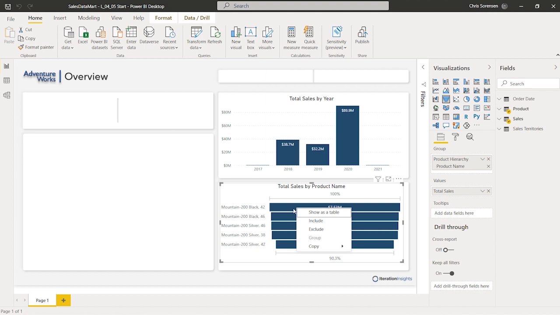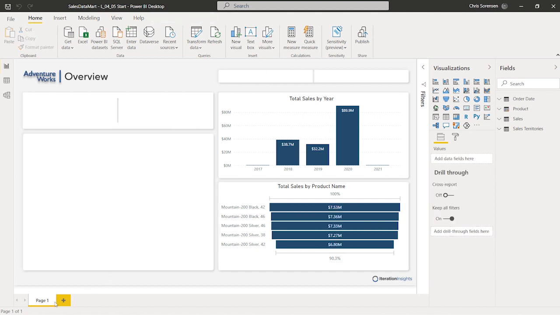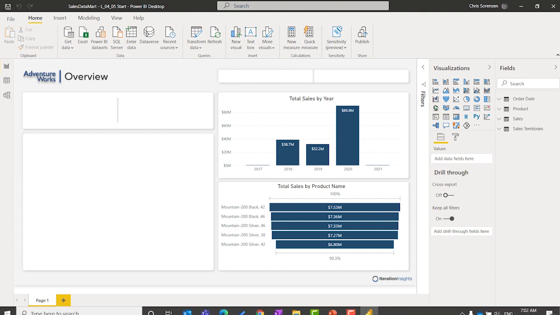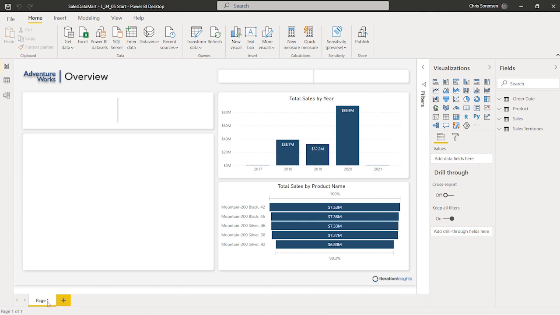Okay, so what we want to do here first is, let's go through and rename this page here. Right now we can see this is called page number 1. We're going to rename that to overview. So I'm just going to double click on page number 1 there and rename it. Okay, so I just double clicked in there and renamed it to overview.